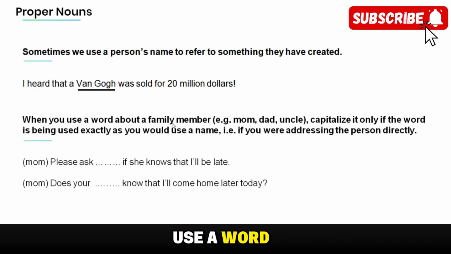Now, when you use a word about a family member, for example, mom, dad, uncle, capitalize it only if the word is being used exactly as you would use a name. In other words, if you were addressing the person directly. Read the following sentences and decide in which sentence the word mom should be capitalized. Please ask mom if she knows that I'll be late. Does your mom know that I'll come home later today? Great.